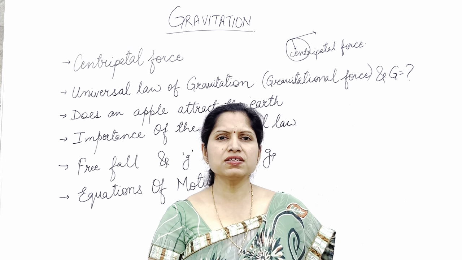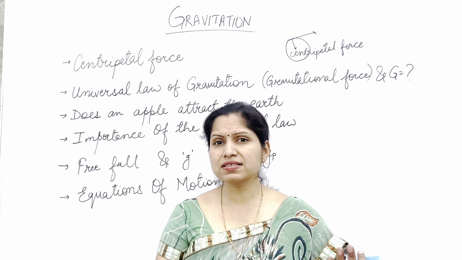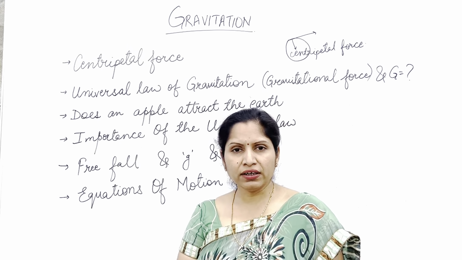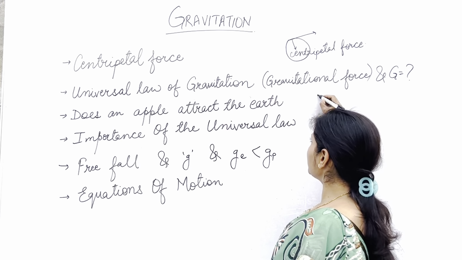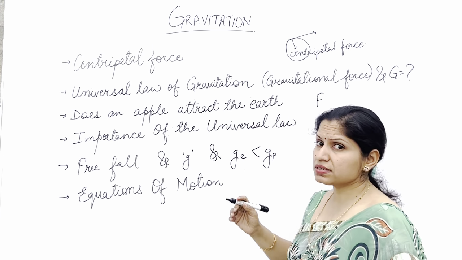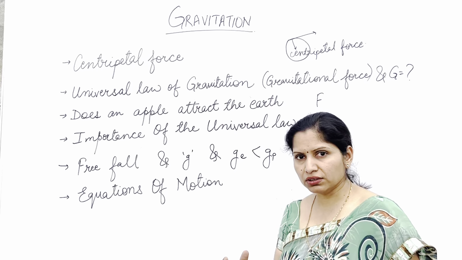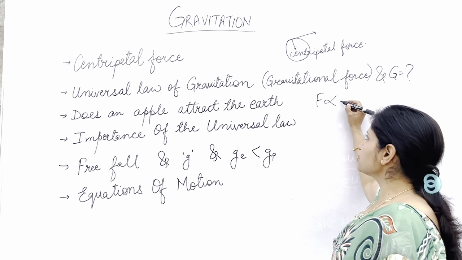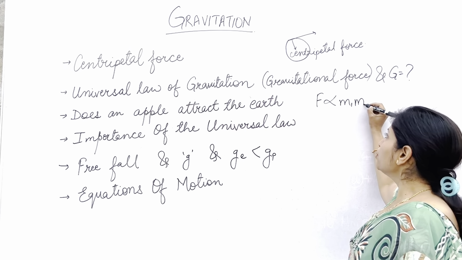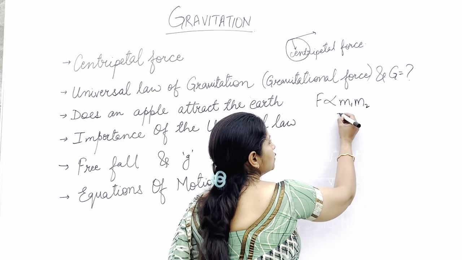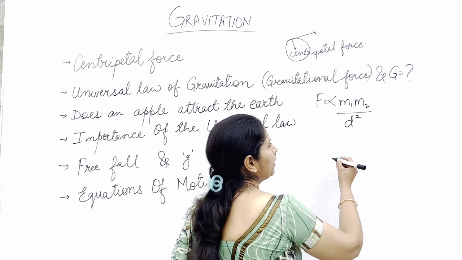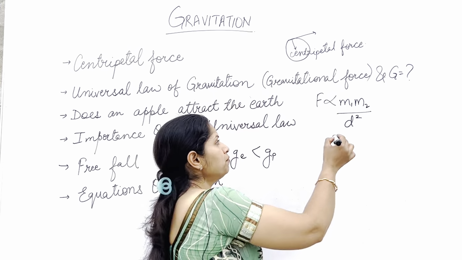Now, what does the universal law of gravitation state? According to it, there is a force of attraction between any two bodies in the universe, and this force is directly proportional to the product of the masses of the two objects and inversely proportional to the square of the distance between the two objects.